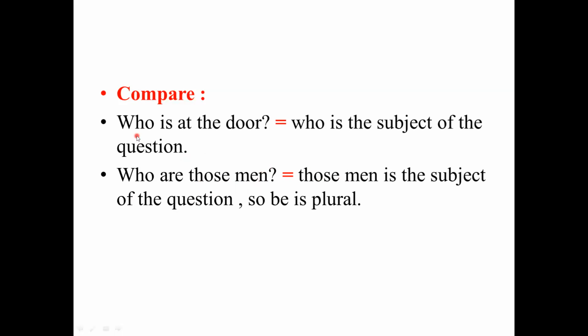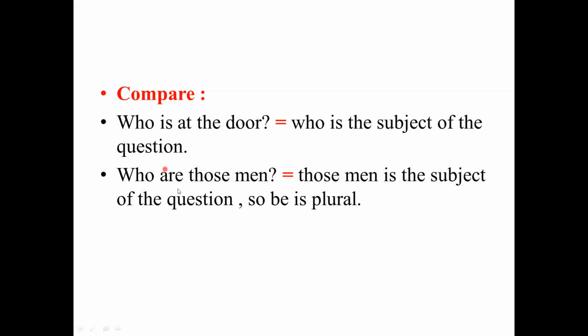In the first, who is the subject? When you say who is that, or who is at the door, we think of who as the subject. But when you say in the second example, who are those men, we can say those men is the subject of the question.